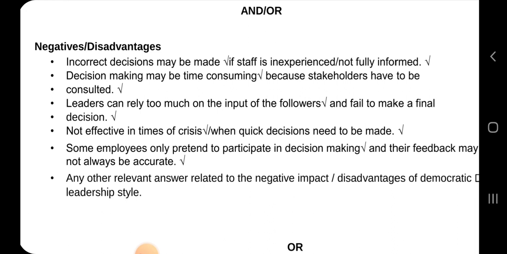Now they have to go to everyone to hear their opinion. So making a decision is not like in autocratic where you just say, hey, listen, this is what we're going to do, and then you run with it as the boss. But here you're consulting everybody, so it takes time to make decisions, and leaders can rely too much on the input of followers and fail to make a final decision. And sometimes you want to involve them so much that you even forget that you are a leader.